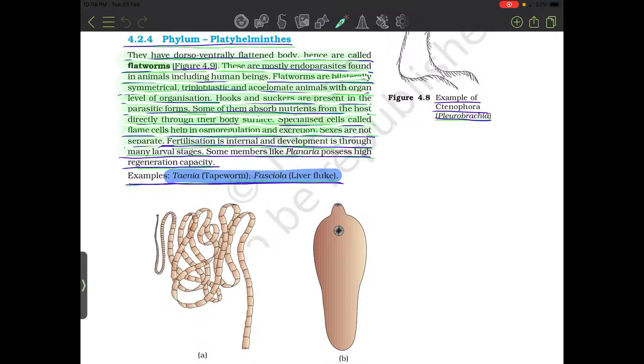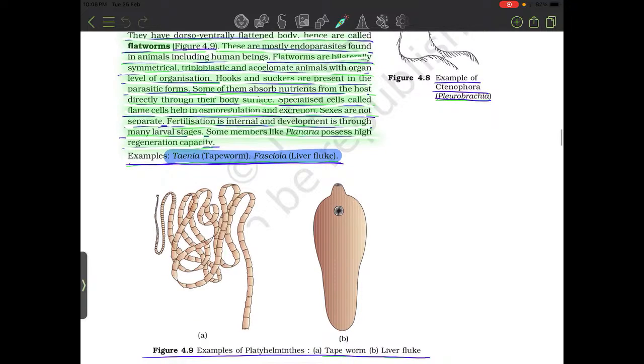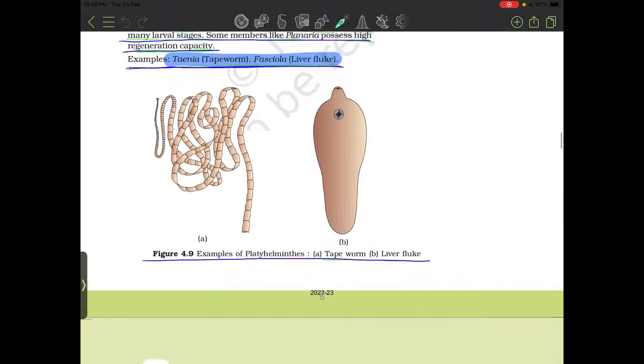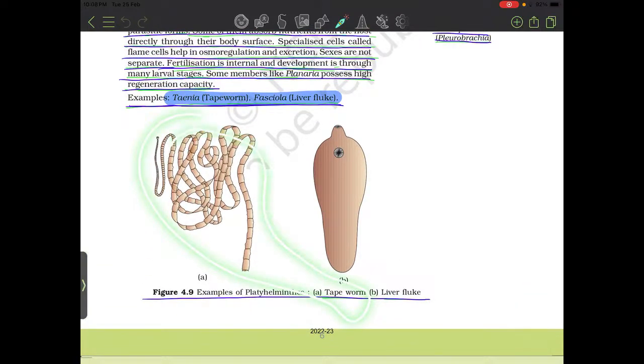Sexes are not separate. Fertilization is internal and development is through many larval stages. Some members like Planaria possess high regeneration capacity. Examples: Taenia, the tapeworm, and Fasciola, the liver fluke. This is the tapeworm, also called Taenia, and this is the liver fluke, Fasciola.